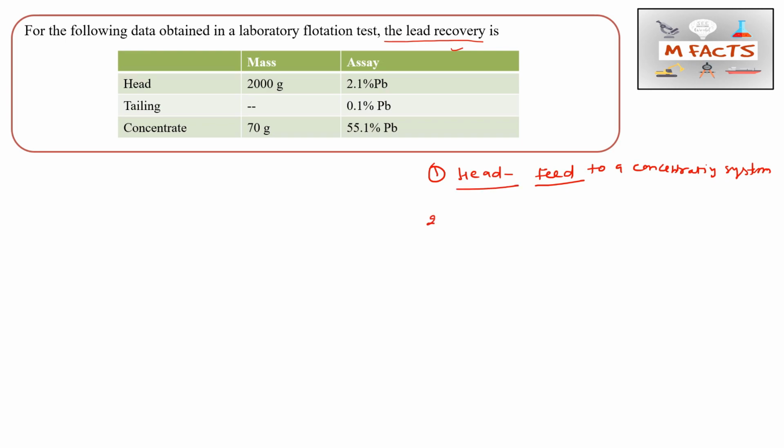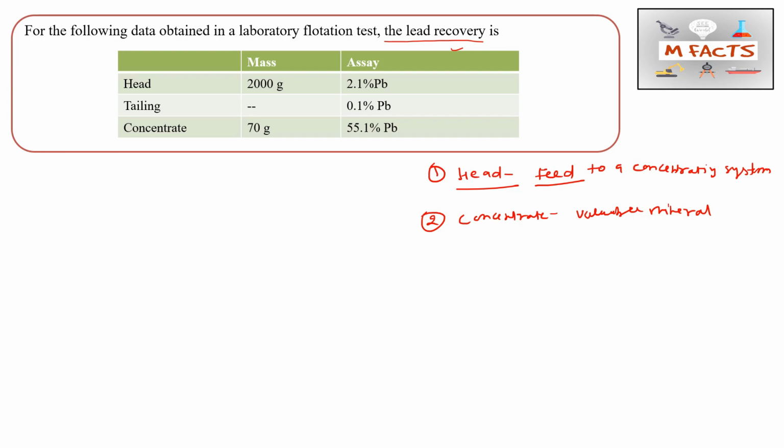The next thing is concentrate. The concentrate is basically the valuable minerals after the concentration process. Whatever we get after the concentration process is concentrate and tailing. Concentrate is basically the valuable minerals which are separated from the ores.